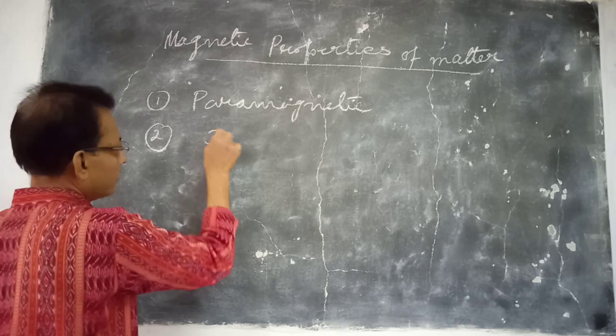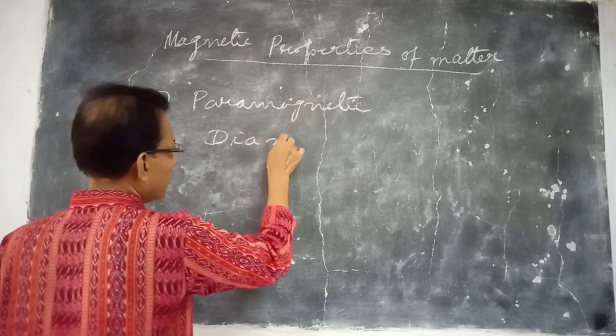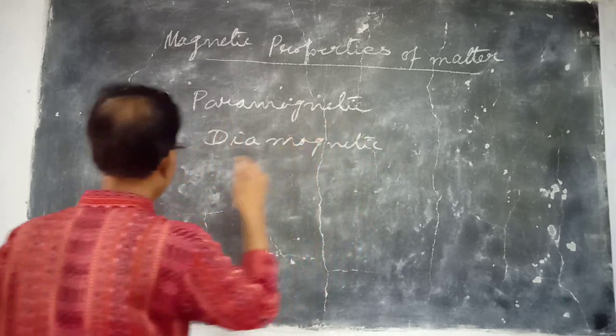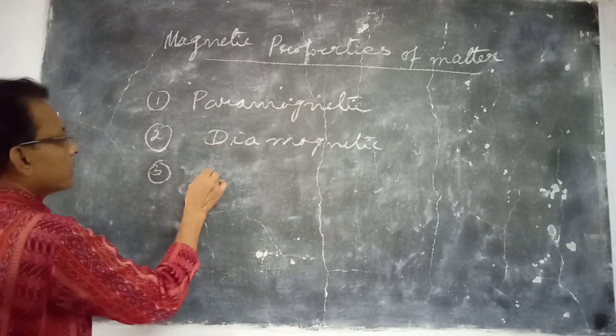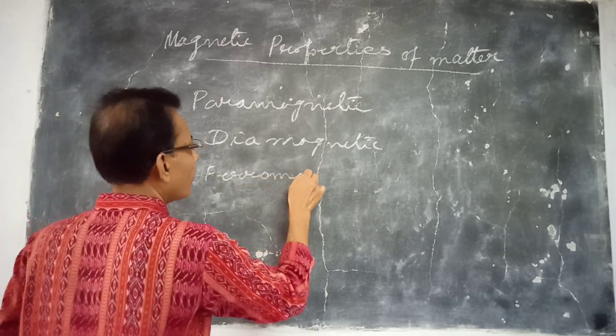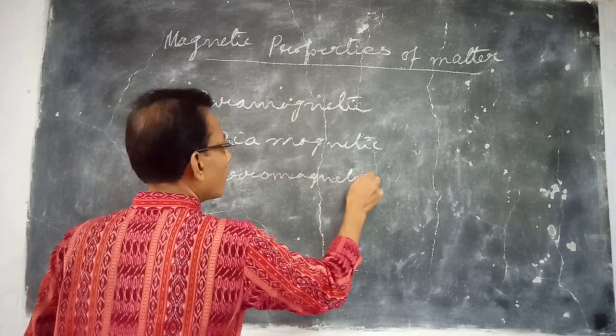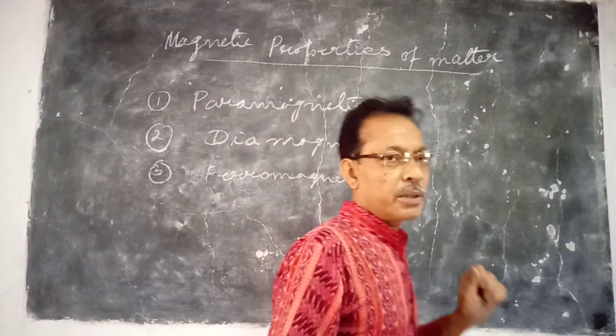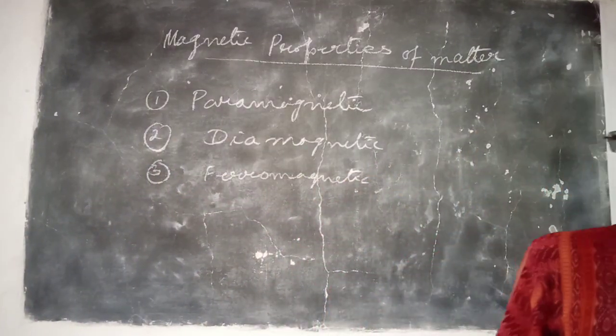Diamagnetic, and third one is the ferromagnetic. We shall discuss here the properties of the ferromagnetic material in detail.